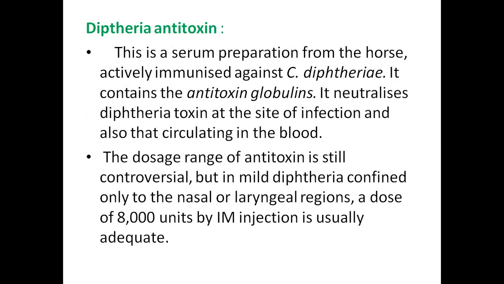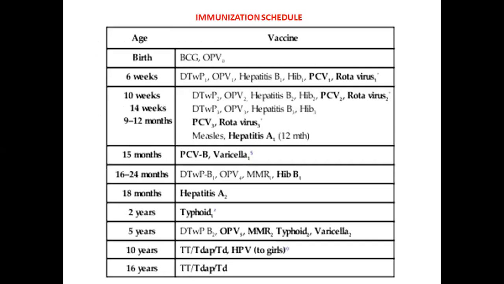Coming to the diphtheria antitoxin. Before learning about this, I have to talk about tetanus toxoid. In this, a course of 7 doses is given according to the immunization schedule. Then booster doses are given every 10 years.